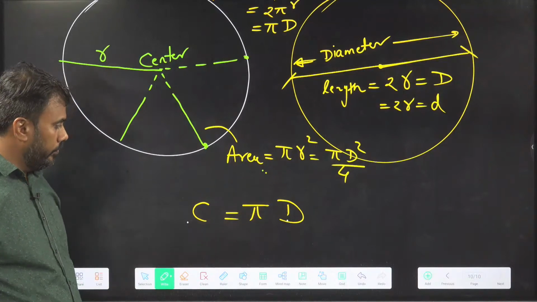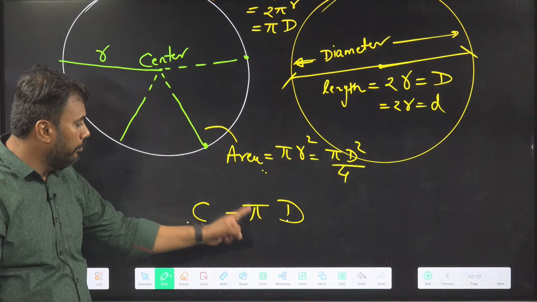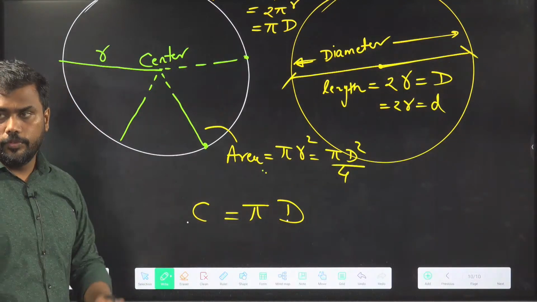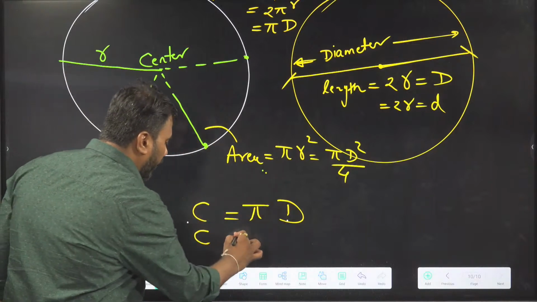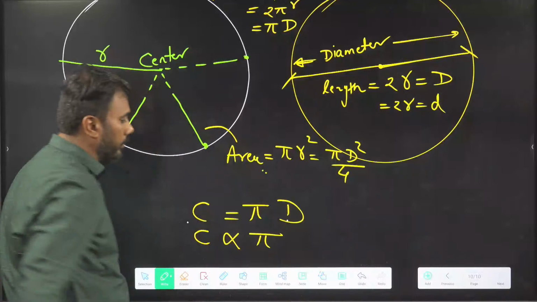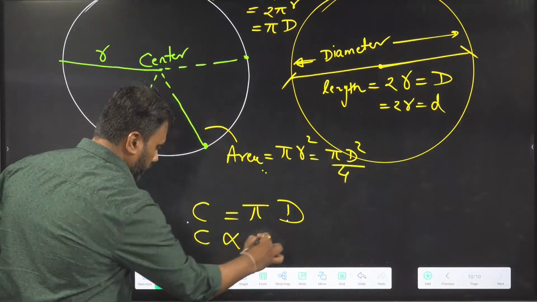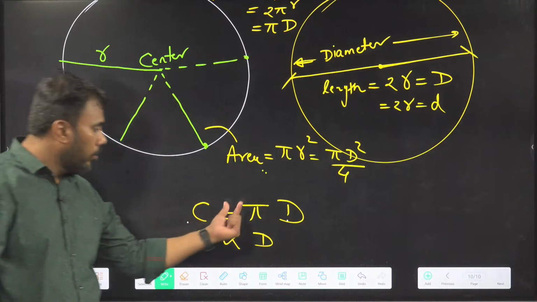Okay, so this was something about pi, how pi came into existence. Pi is the ratio of the circumference of a circle to its diameter, the constant of proportionality of circumference to diameter. The circumference of a circle was proportional to diameter, and the proportionality constant was coming out to be pi. That constant was called pi.